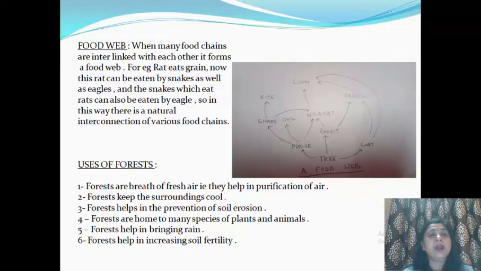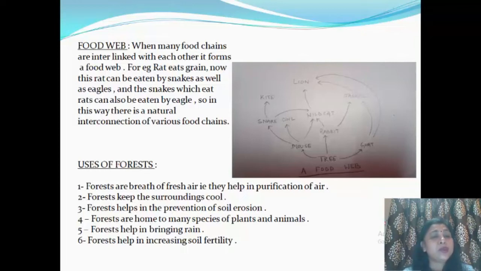For example, rat eats grain. Now this rat can be eaten by snakes as well as eagles, and the snakes which eat rats can also be eaten by eagles. So in this way, there is a natural interconnection of various food chains. One example is given, you can see from the figure.